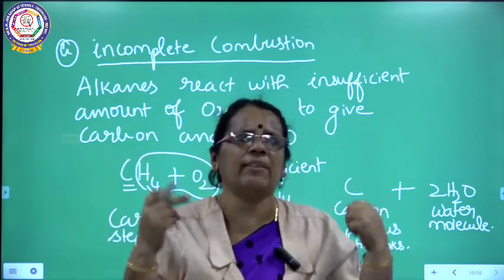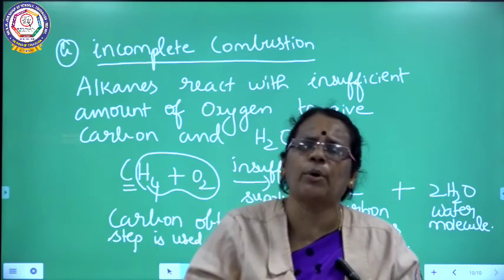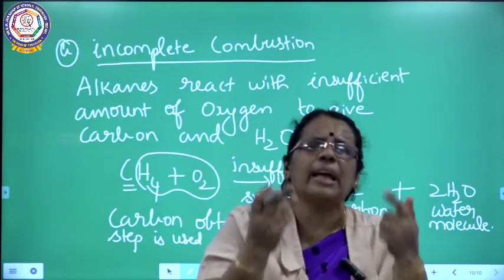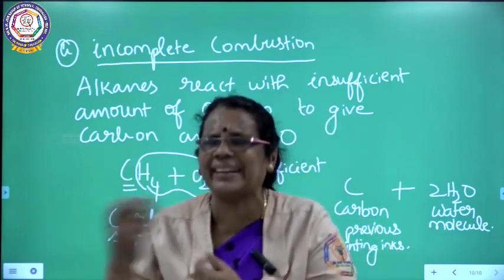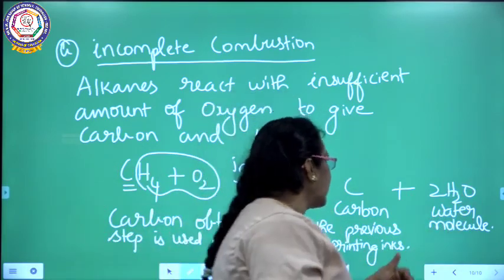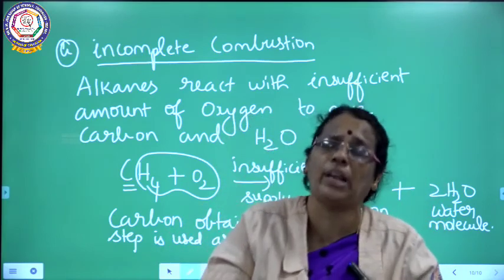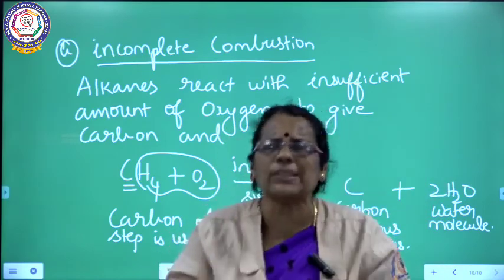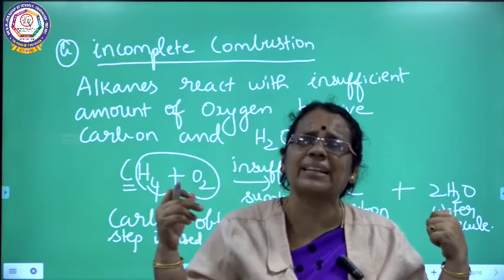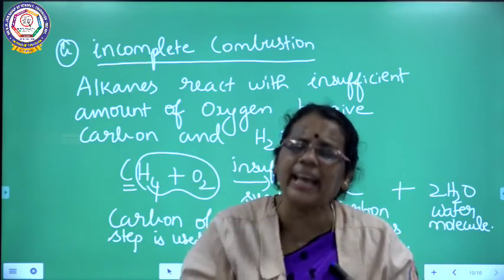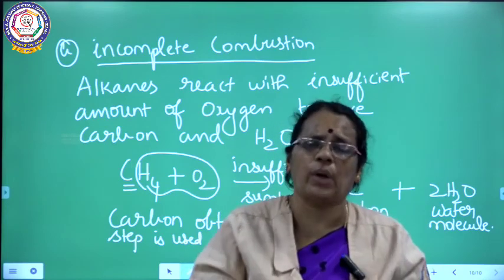In the previous case, I told you about enthalpy of combustion. What is enthalpy? Heat change. The amount of heat energy liberated is why I got a negative value for delta H in the previous reaction. Mostly these combustion reactions are exothermic, where the heat energy liberated is greater, so delta H will have a negative value.